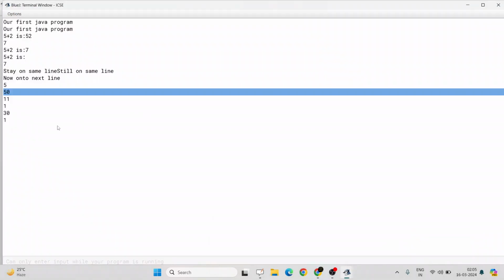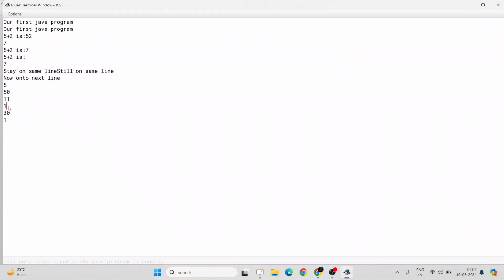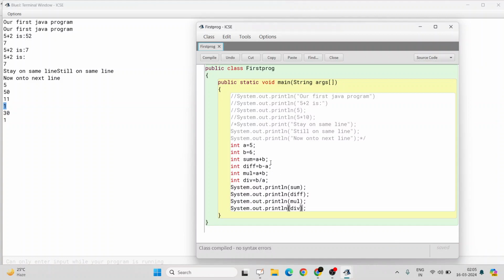So here is the output: 11, 1, 30, and 1. Let's find out if it is correct or not. A plus b, 5 plus 6 is 11. Yeah, 11. Next, b minus a, 6 minus 5 is 1. Yeah, 1. Next, a into b, 5 into 6 is 30. Yeah, it is printing 30.